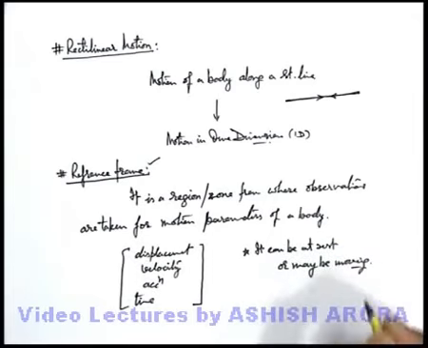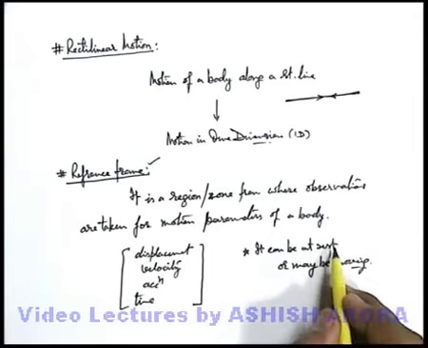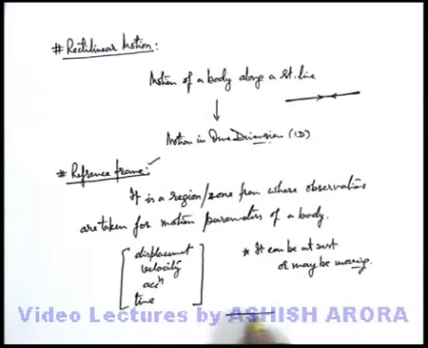For example, if you are standing on ground and you are looking at a body which is moving at a speed of 10 meters per second, then in your reference frame, or with respect to ground, the body is moving at 10 meters per second.